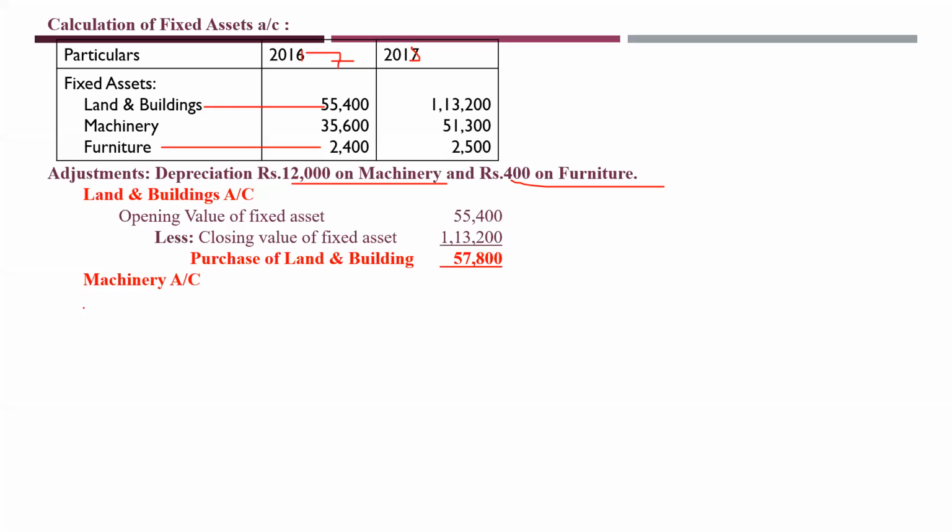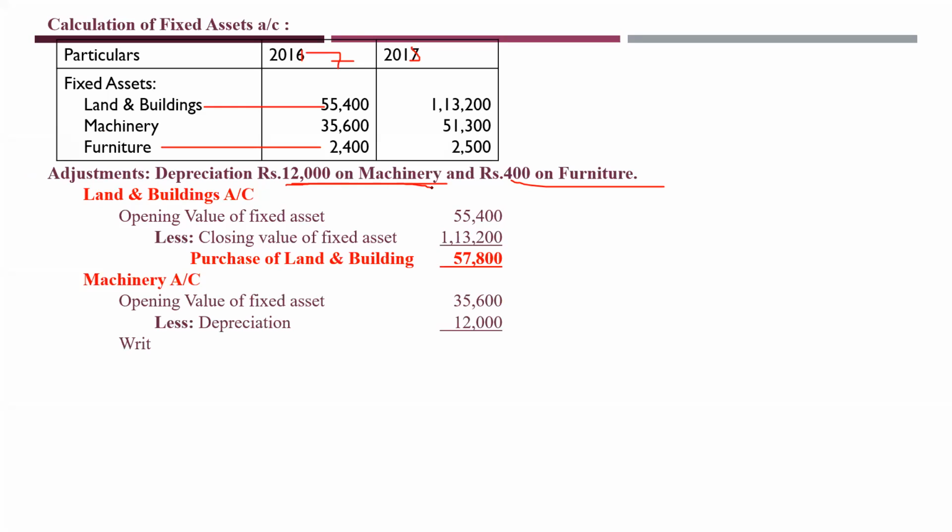Yes, shall I continue now? So machinery account. Opening value is 35,600. Now, do you have depreciation on this? You have depreciation here, 12,000 on machinery. So now I am taking depreciation, that is 12,000.